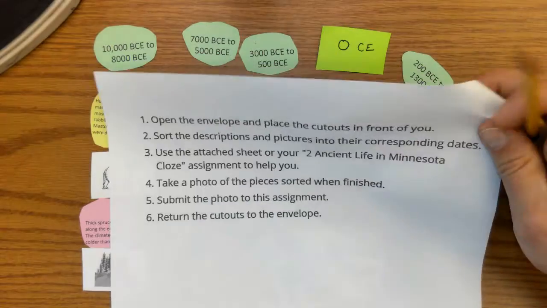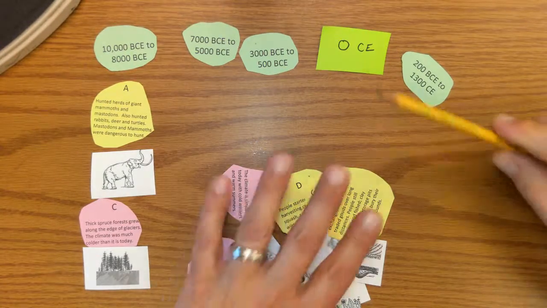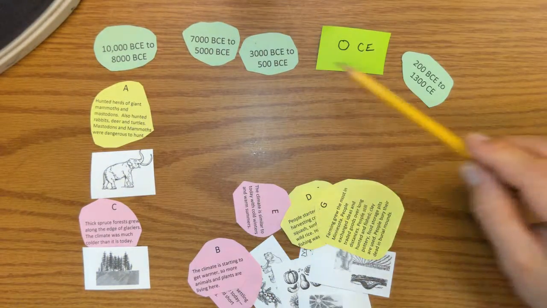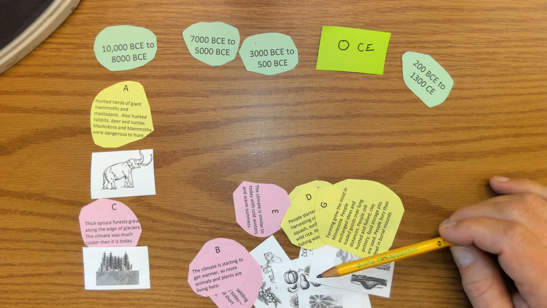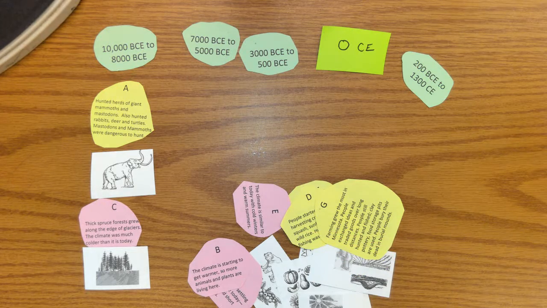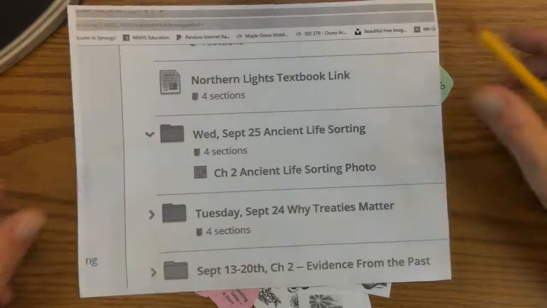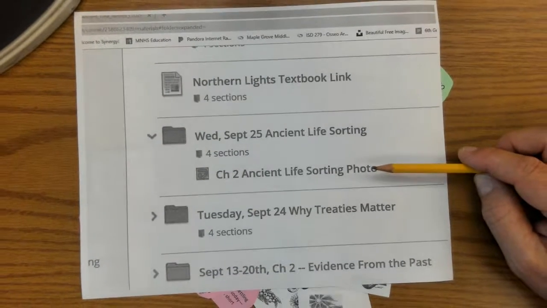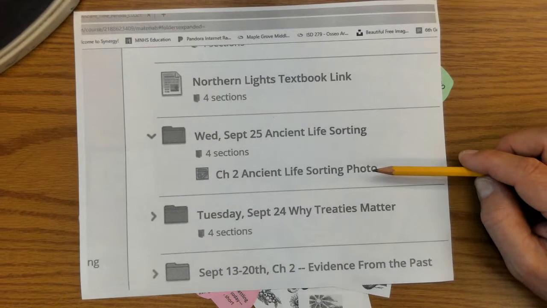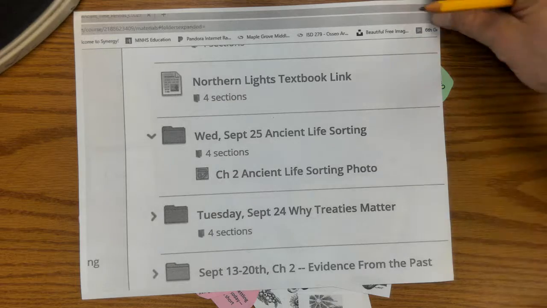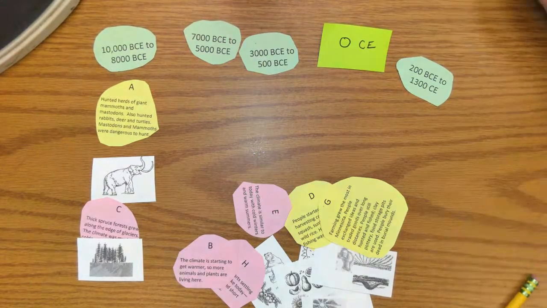So with your Chromebook, you will then take a picture of this, and you're going to submit it to this assignment. And I think I need to borrow somebody's Chromebook to show you how that works. So, all right, everybody. Happy sorting, and talk to you later.